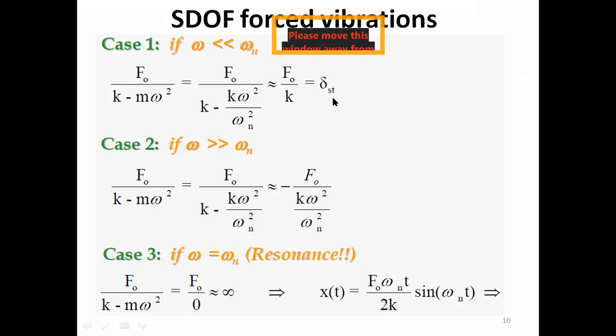So what does that mean? It means that if the frequency of excitation is too small compared to the natural frequency of the system, the amplitude of the steady state response would be equal to the static deflection, f naught by k. It is a very important conclusion.